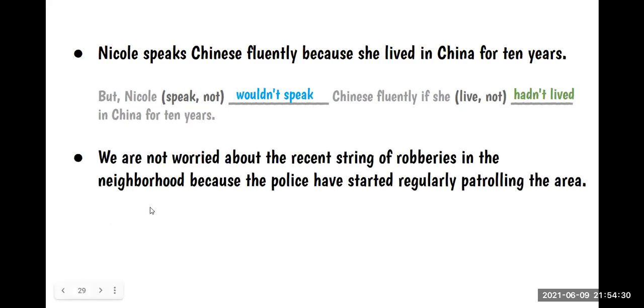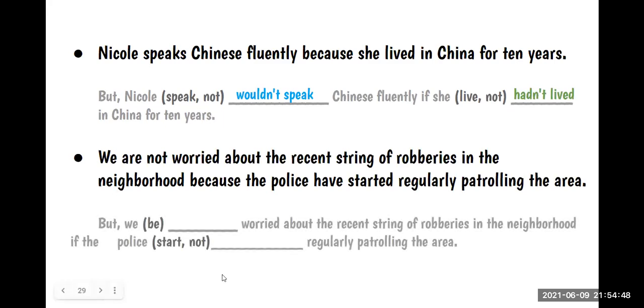What about this one? We are not worried about the recent string of robberies in the neighborhood because the police have started regularly patrolling the area. What do you think? Here we have the idea.